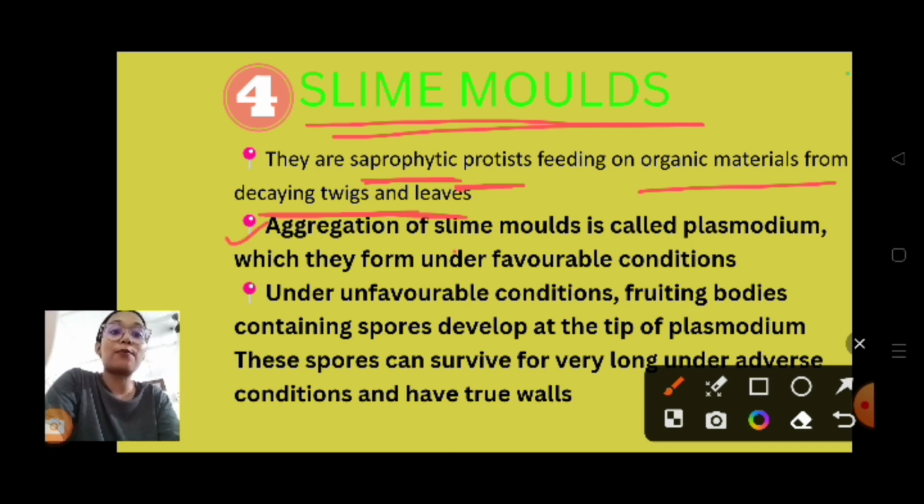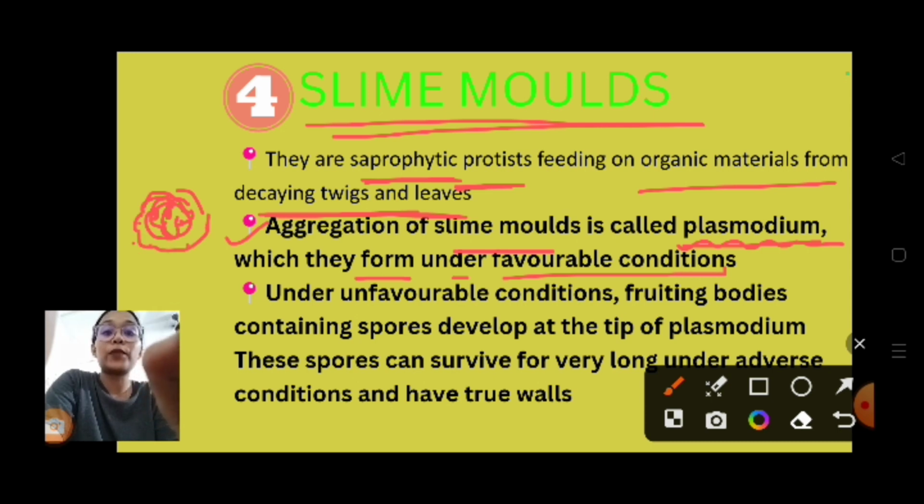Aggregation of slime mold is called plasmodium. When slime molds aggregate together to form a colony, it is called plasmodium, which they form under favorable conditions. So they form aggregates under favorable conditions only. Then it is called plasmodium.